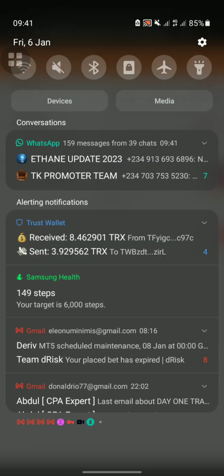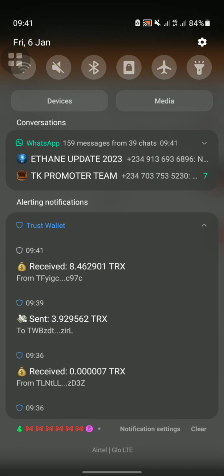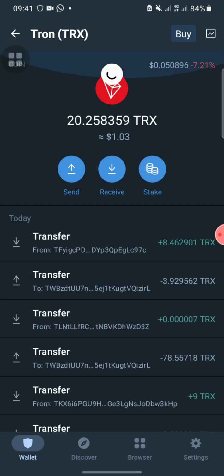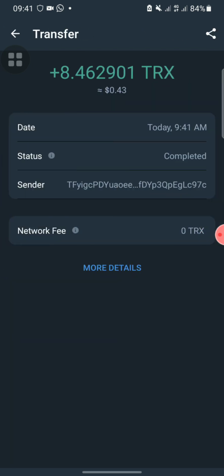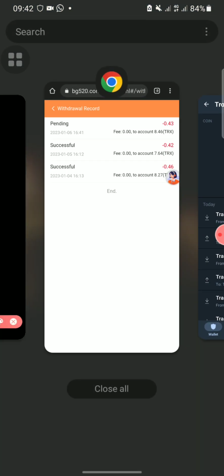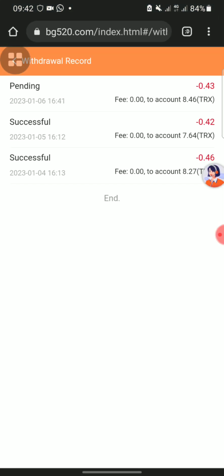I can see something just came in now. You can see, guys. You can see I just received TRS. You can see now I just received 8.46 TRS from this site. You can see now $0.43 is worth 8.46 TRS.